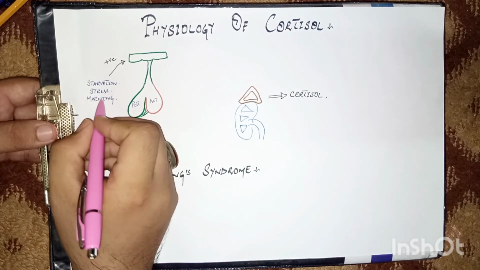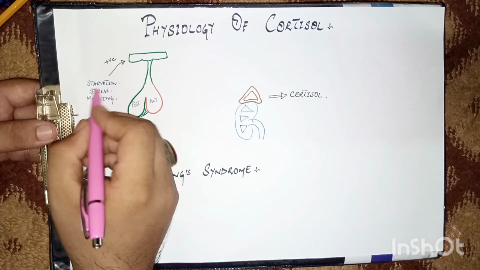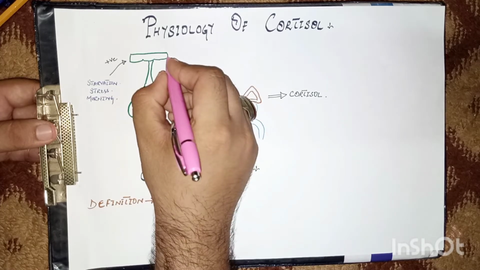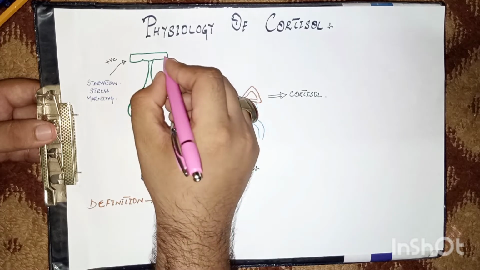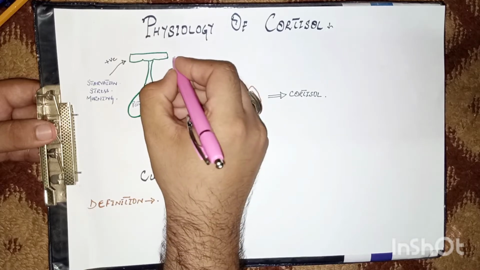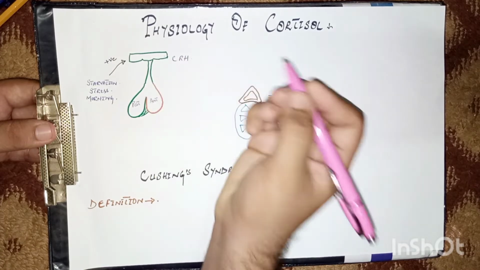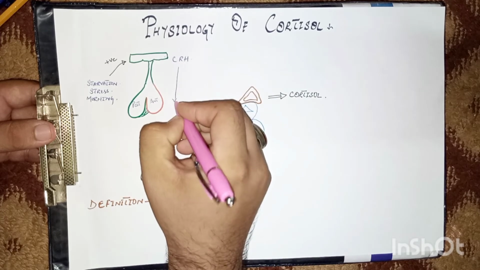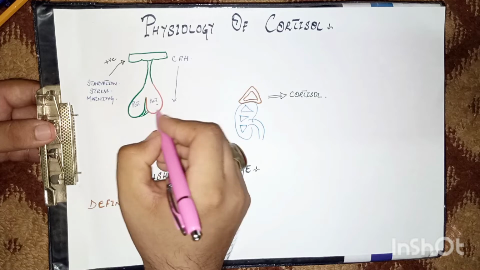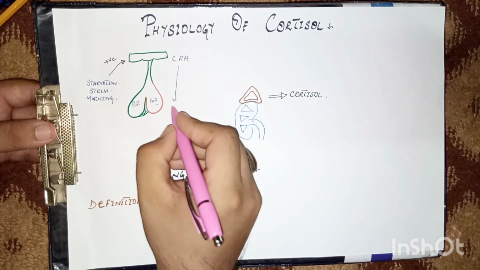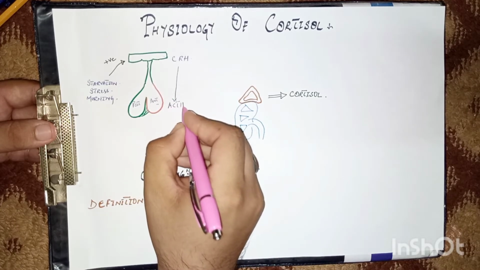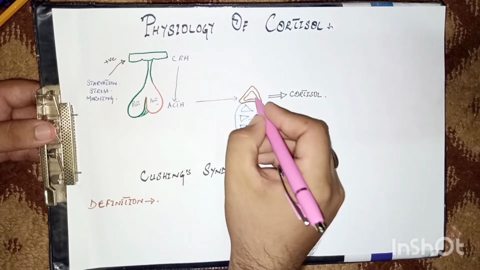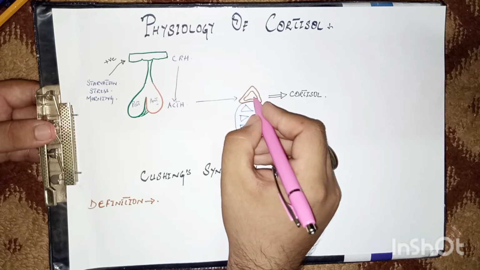So starvation, stress, and the morning are the various stimuli which act on the hypothalamus. This is the diagrammatical representation of the hypothalamus. From the hypothalamus, a hormone called CRH, corticotropin releasing hormone, is released. This CRH acts on the anterior pituitary. This is the anterior pituitary, the red one. From the anterior pituitary, ACTH, adrenocorticotropic hormone, is released. This ACTH acts on the adrenal glands, especially the adrenal cortex.